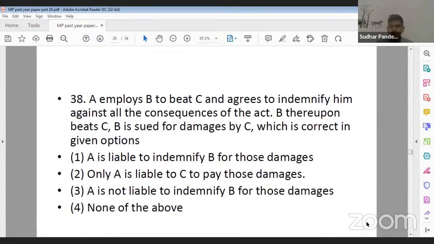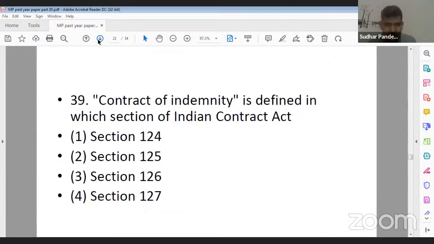A employs B to beat C and agrees to indemnify him against all the consequences of the act. So, yes, Vini ji, its correct answer will be 3. That is, A is not liable to indemnify B against those damages. The reason is there is an agreement to do an illegal, unlawful thing. Okay? Next question, question number 39.